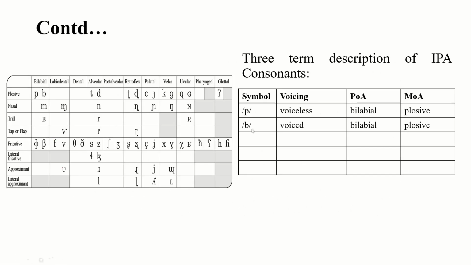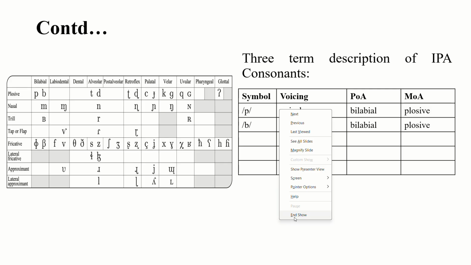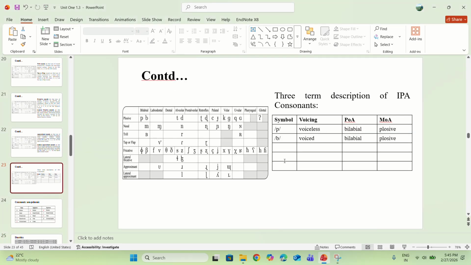Okay, let me go here. Yes, third. Let me try it once to show you. Ta. You can write ta in this way, and according to voicing, what is it? It is in which side? Left side. So it is voiceless.